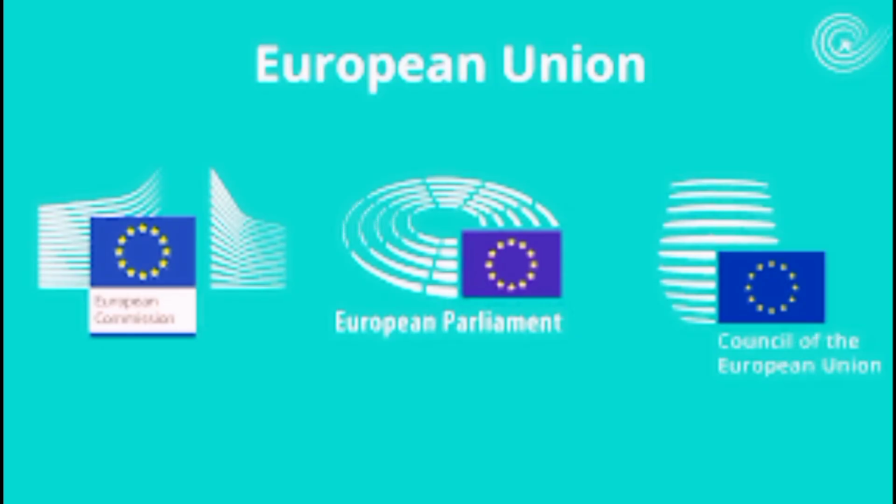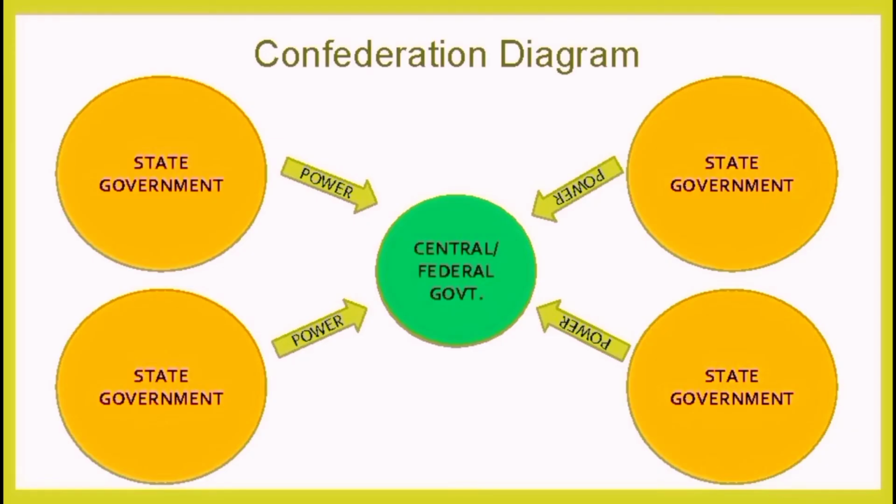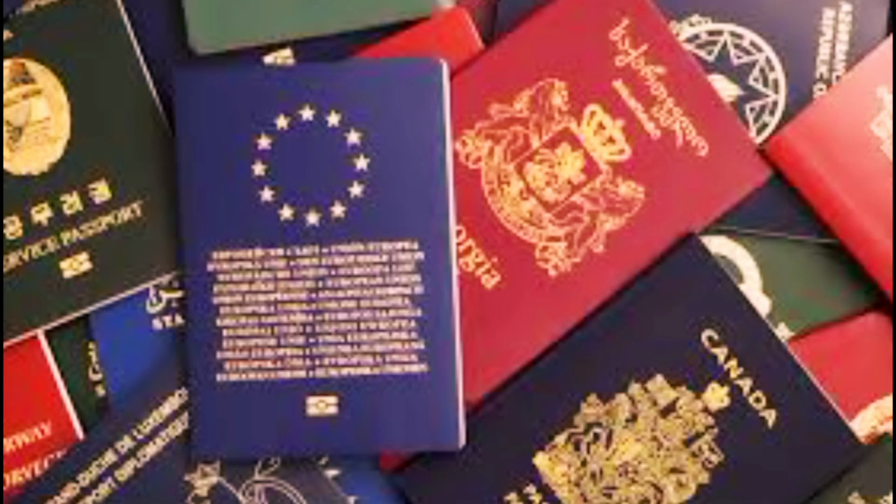The member states of the confederation remain independent subjects of international law and retain their state sovereignty. Unlike the federation, the confederation doesn't have a single territory. Its territory consists of the territories of the members of the confederation, individual states. There is no single citizenship in the confederation. Each individual state in the union has its own citizenship.